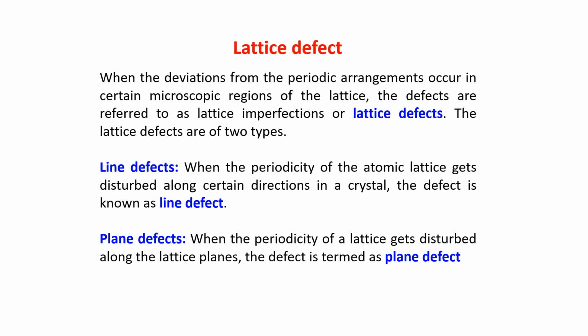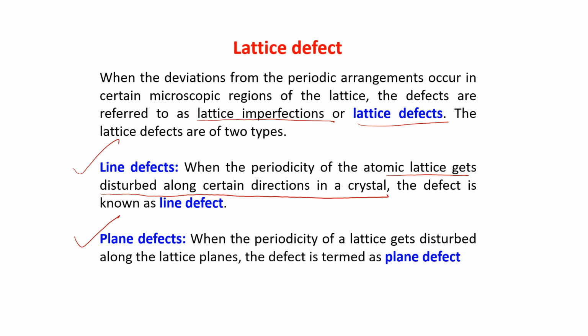Lattice defect. When the deviation from the periodic arrangement occurs in a certain microscopic region of the lattice, the defects are referred to as lattice imperfections or lattice defects. The lattice defects are of two types: one is line defect and another is plane defect. What is line defect? When the periodicity of the atomic lattice gets disturbed along a certain direction in a crystal.